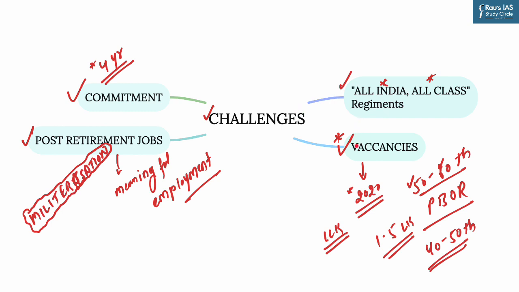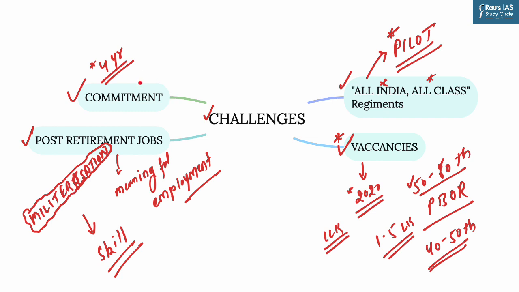So there are some suggestions also which will be helpful in addressing these challenges, as some experts suggest that there should be a pilot scheme before full-time implementation of All India All Class Regiment. While for vacancies, experts opined that government should expedite the recruitment process and should start with a larger number of recruits. For post-retirement jobs, government should actively pursue the skill upgradation as well as government itself should look after the post-retirement jobs.